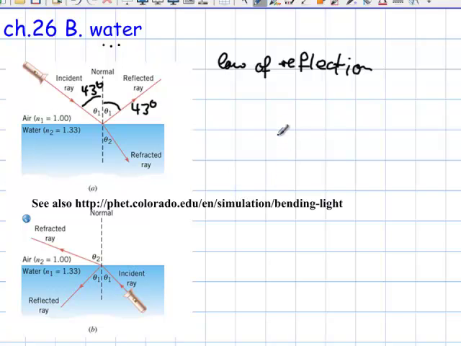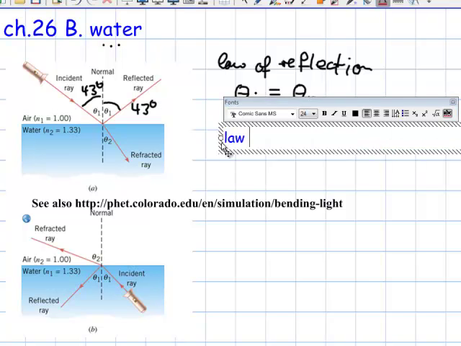So the law of reflection is the angle of incidence equals the angle of reflection, and then of course 43 equals 43. Okay, the next one here I'm going to type.